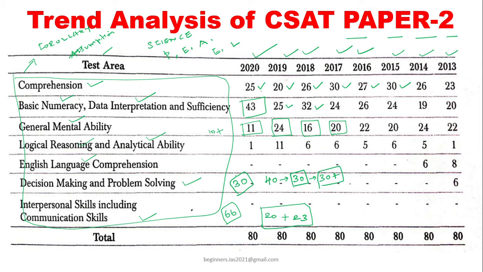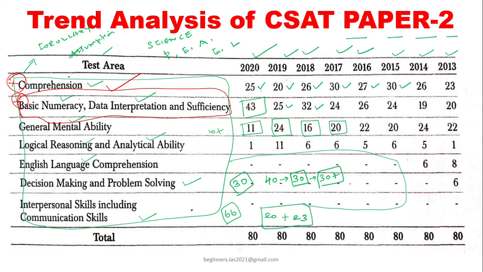And then let us come to language comprehension, decision making and problem solving, interpersonal skills including communication skills. See, there were no questions in this section. So kindly remember which section is very important. Let us see this comprehension, and then basic numeracy, and then data interpretation and sufficiency. See, in these two things we have some positives.